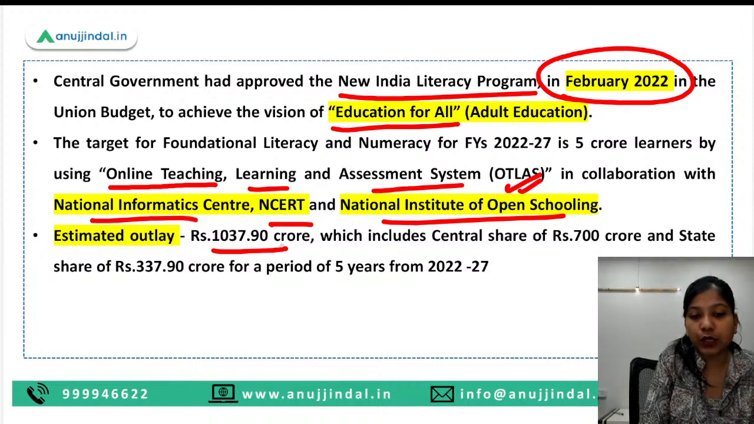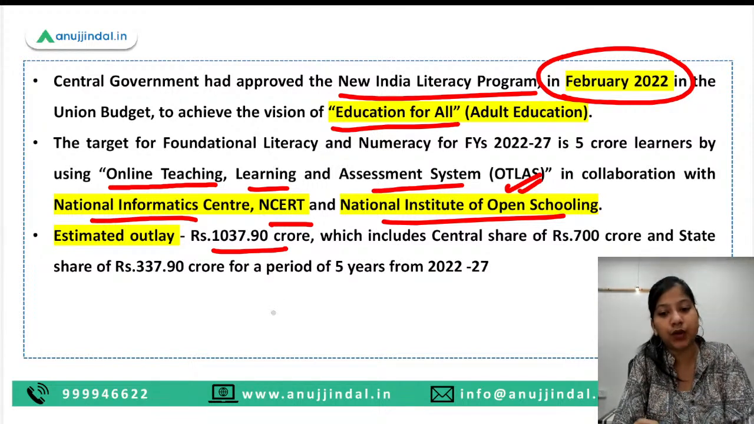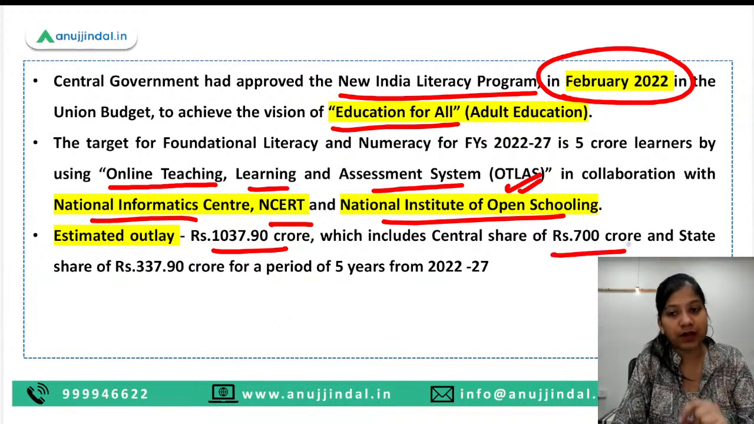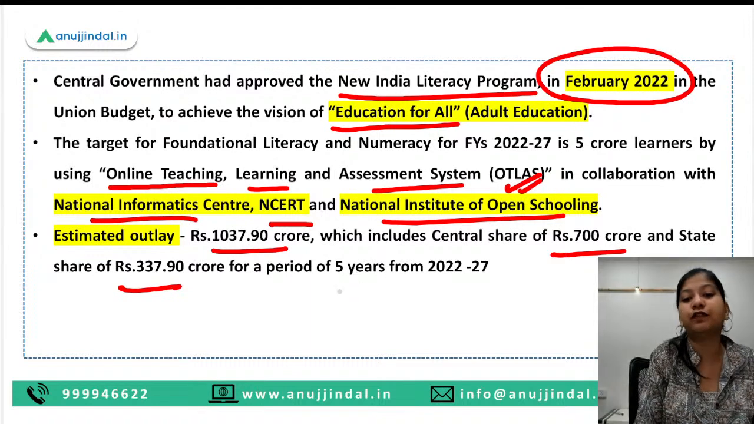Financial outlay of this particular New India Literacy Program is 1,037.9 crore. Center's share is 700 crore and the state's share is 337.9 crore for a period of 5 years.